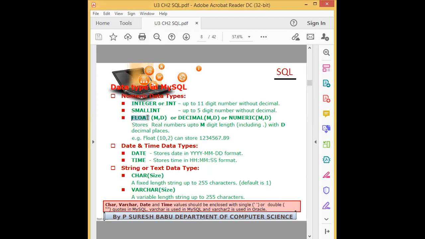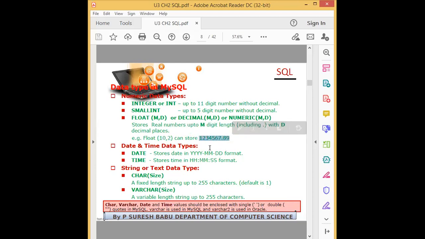The supported numeric data types in MySQL are integer and float or double. Integer means a number of up to 11 digits without a decimal, that is, whole numbers. Floating point means a number having a decimal value. Here you can mention 10 comma 2. What is the meaning? The total length is 10. See the example here.